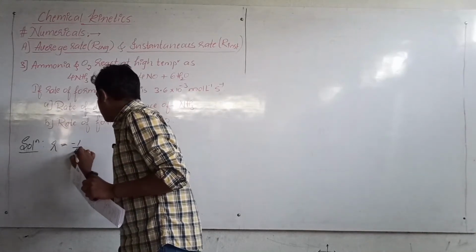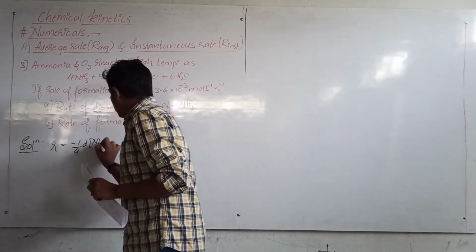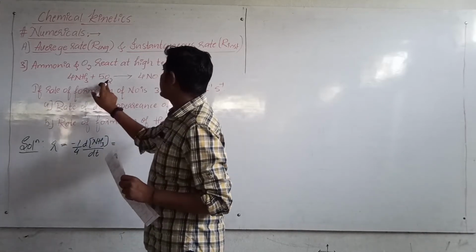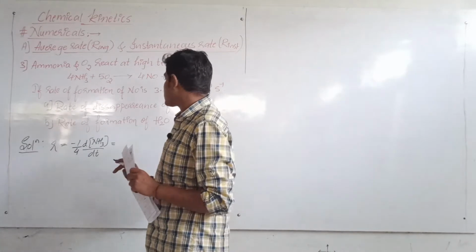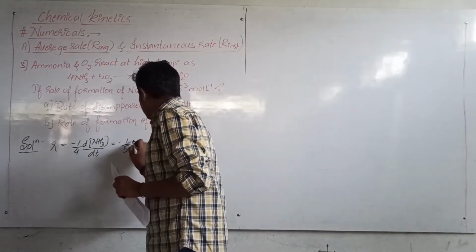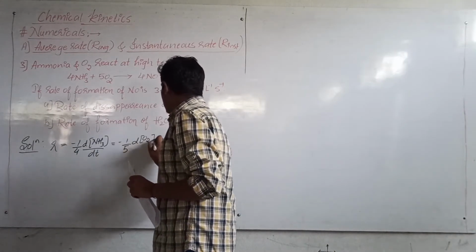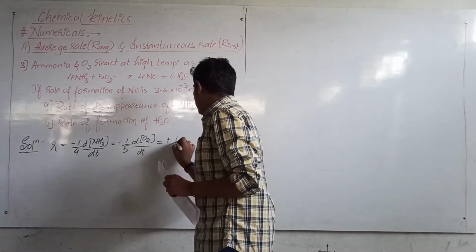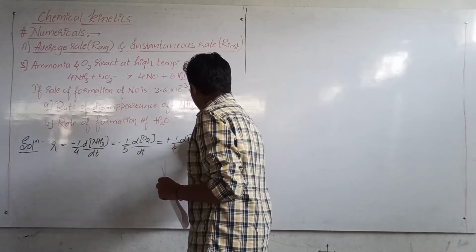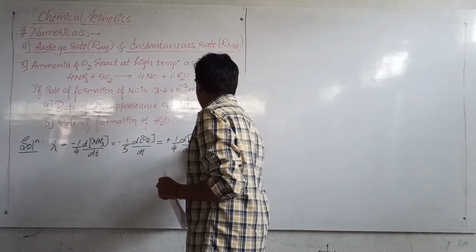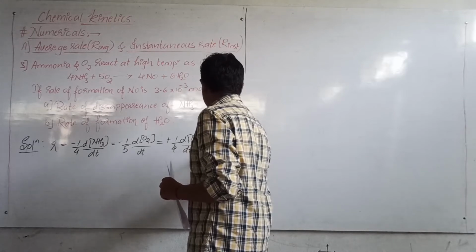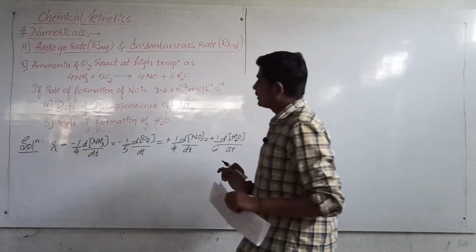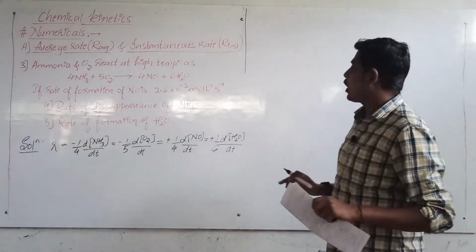This is equal to minus 1/5 d[O2]/dt, as oxygen's stoichiometric coefficient is 5. This is equal to plus 1/4 d[NO]/dt, which is equal to plus 1/6 d[H2O]/dt. So this is the uniform rate of reaction of this reaction.